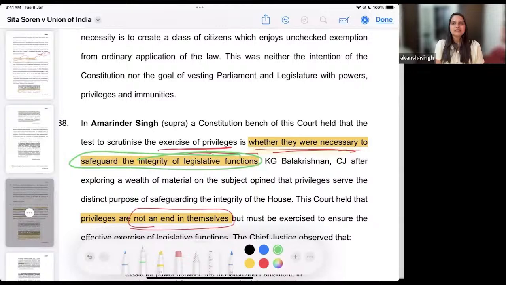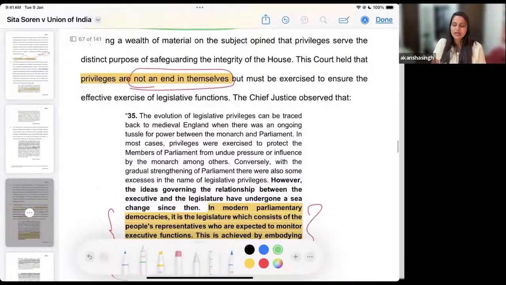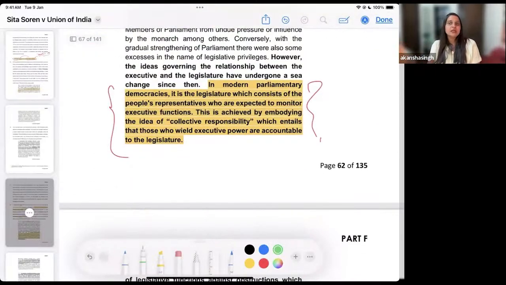And therefore, the court says that these legislative functions or the privileges attached to them are not an end in themselves. Article 105 and the immunity so granted is not an end in itself, and rather these are means to perform our legislative function. So it has to be seen in that manner, and you have to see whether you are actually trying to protect the essence of democracy or not.